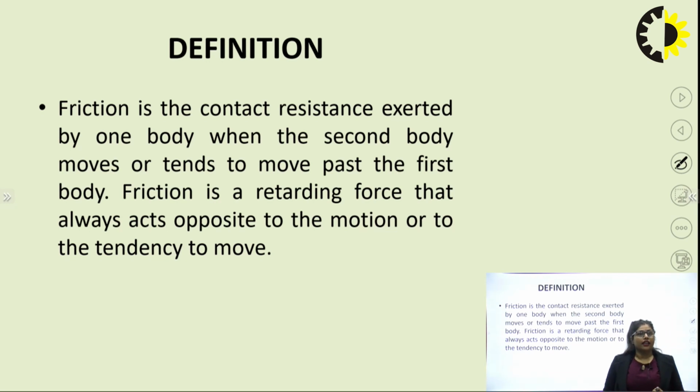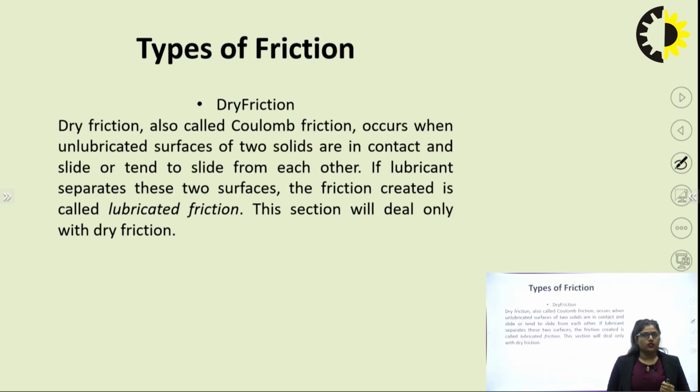Friction is a retarding force that always acts opposite to the motion or tendency to move. Friction always acts against the body. It is a key point that you have to keep in mind, that friction always acts against the motion. So if a body tries to move or is in motion, there should be friction. If a body is in a static position, I can say that the friction is zero at that time.